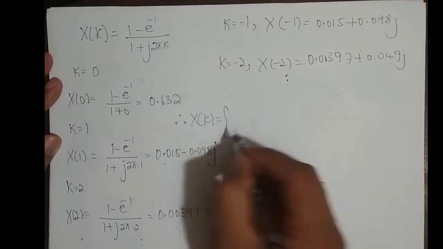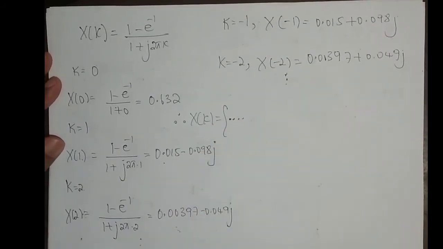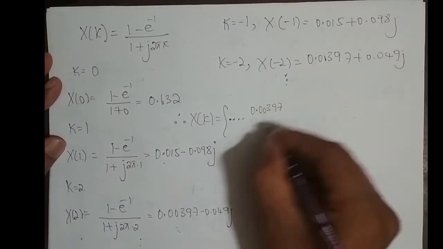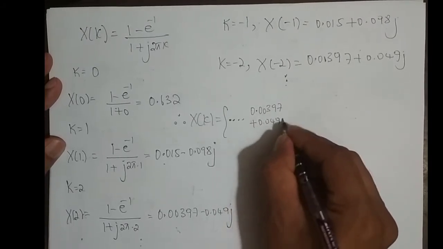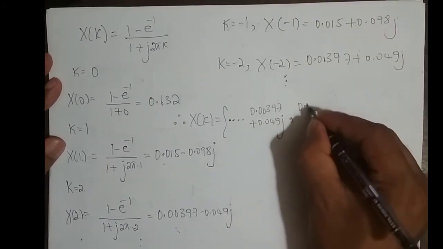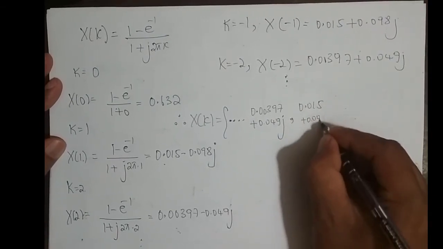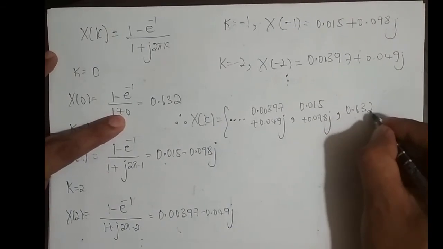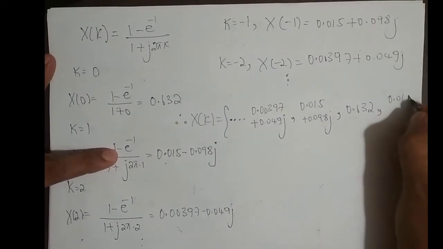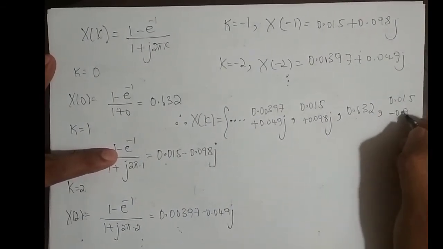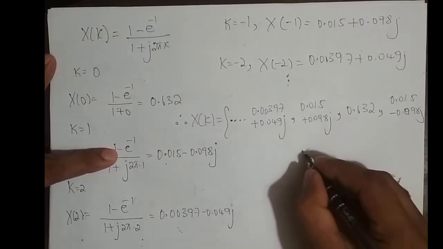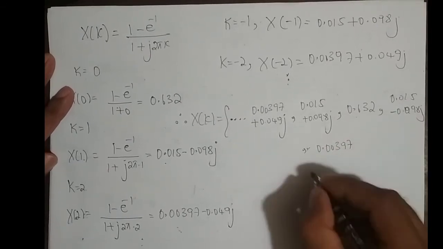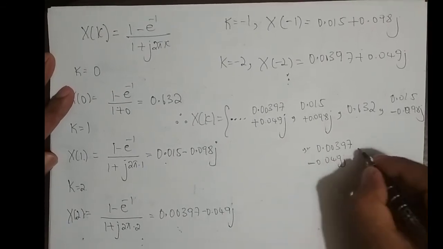So therefore, what do we have? X of k is equal to dot dot dot. It is there from minus infinity, but for k equal to minus 2, it is 0.00397 plus 0.049 j, k equal to minus 1, 0.015 plus 0.098 j, k equal to 0, it is 0.632, k equal to 1, 0.015 minus 0.098 j, and k equal to 2, it is 0.00397 minus 0.049 j, and it goes on.